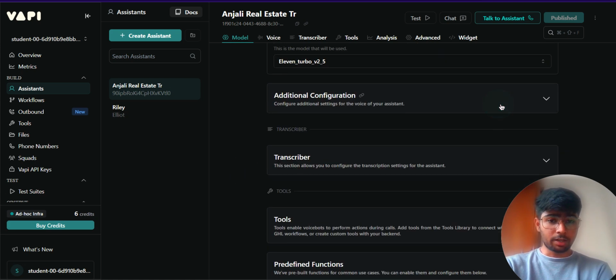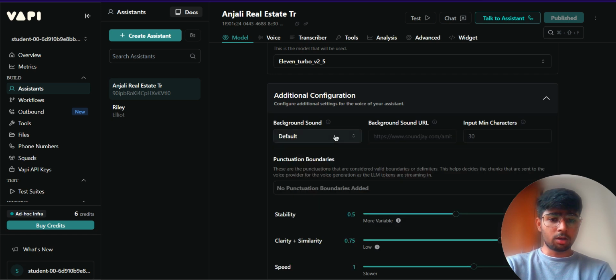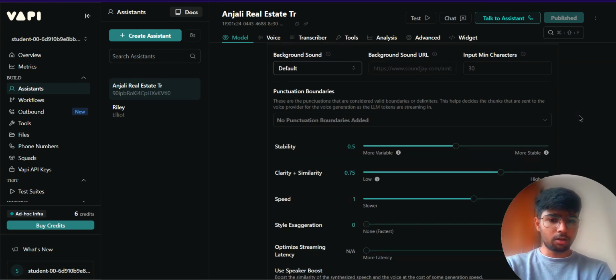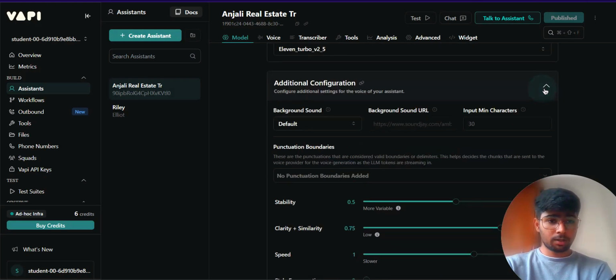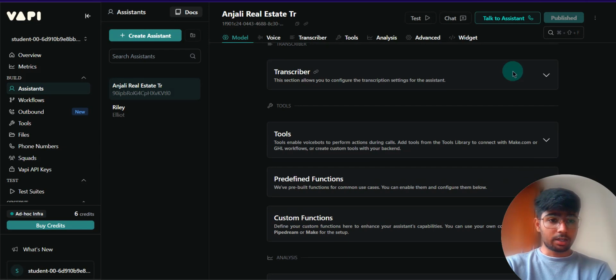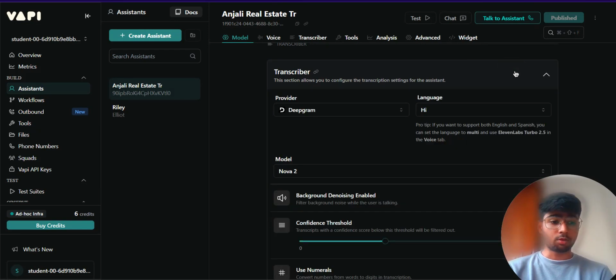Then in additional configuration, you can add background sound if you want. I have not added any background sound right now; it is default. Let's close this. Now the transcriber: this voice agent was made for the Hindi language, so I have used the transcriber as Deepgram and the language as Hindi. But you can also see that our voice agent was able to recognize English as well and reply in Hindi. This is one of the biggest advantages of using Deepgram.